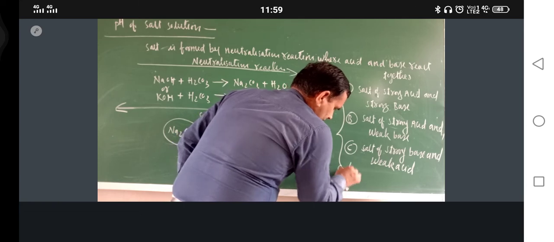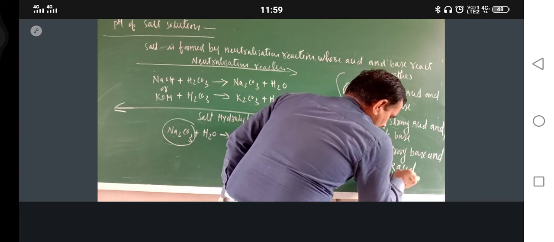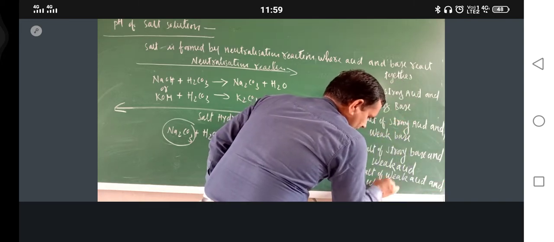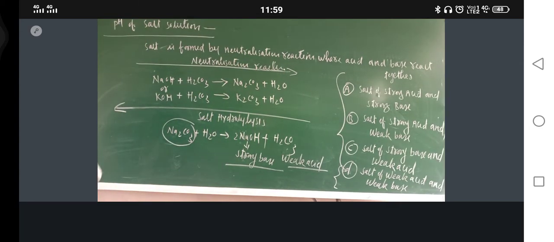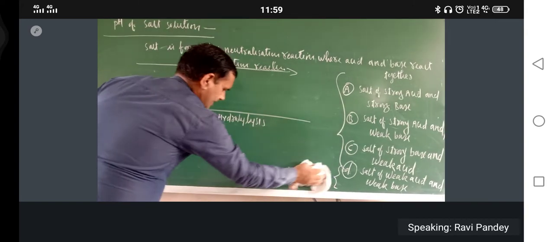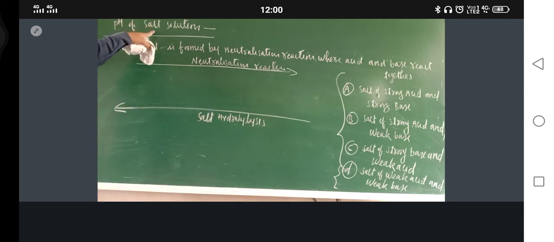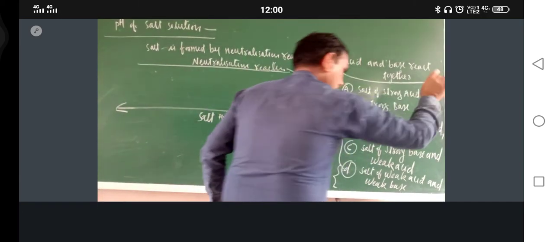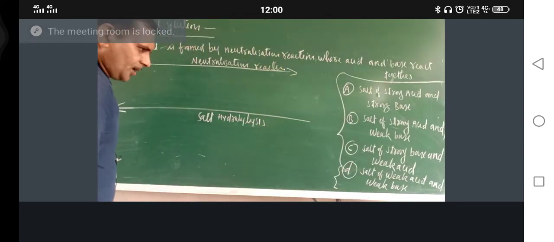What is the D category? The D category is salt of weak acid and weak base. Don't worry, we'll write that one also. Now select one weak acid and one weak base. This is salt hydrolysis. I still have to teach the pH of salt solution; just now I am classifying the salts. Don't get confused, we'll tell you the pH also.